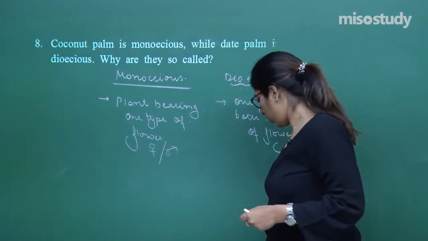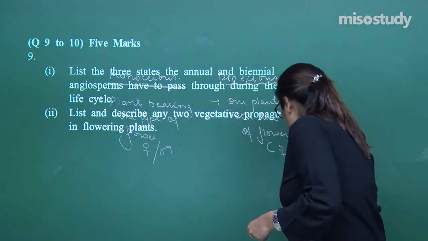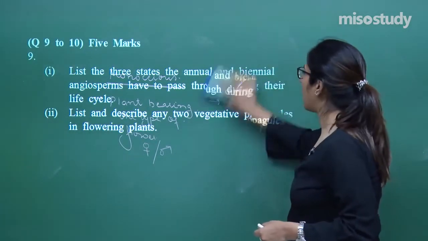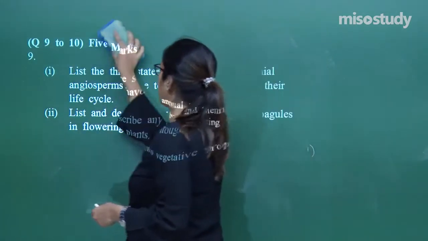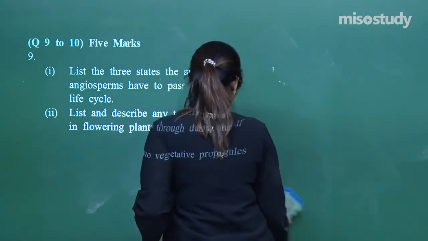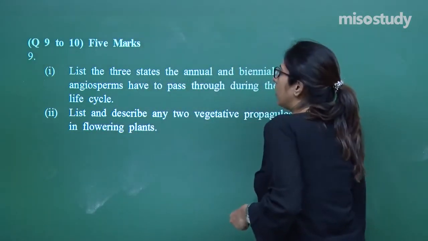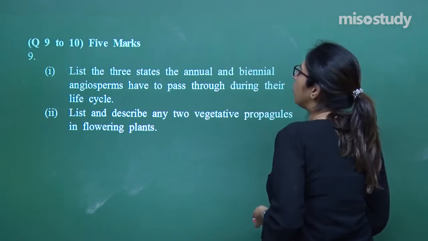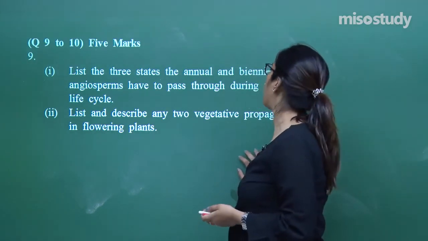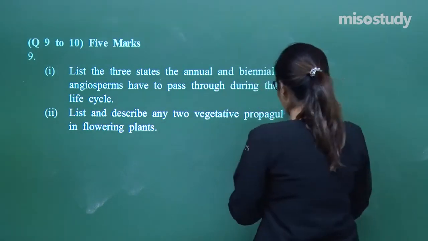Now let's move on to the next question, question number 9. As you can see, this is of 5 marks. List the 3 stages the annual and the biennial angiosperm have to pass through during their life cycle.